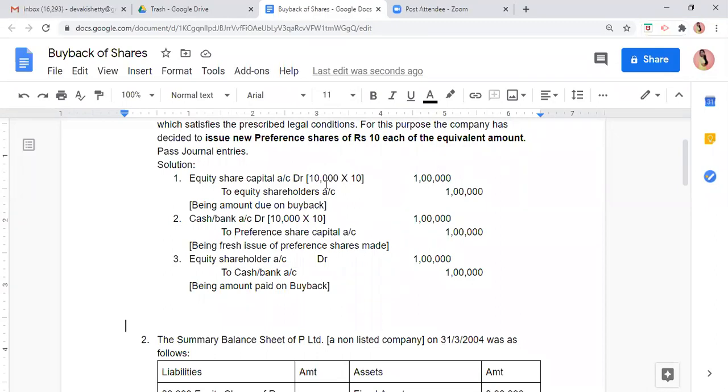Second entry, we have made arrangement for the amount to be paid. First entry was for due, second entry was fresh issue. We have got the amount to pay to the equity shareholders, and last entry was for payment on buyback.